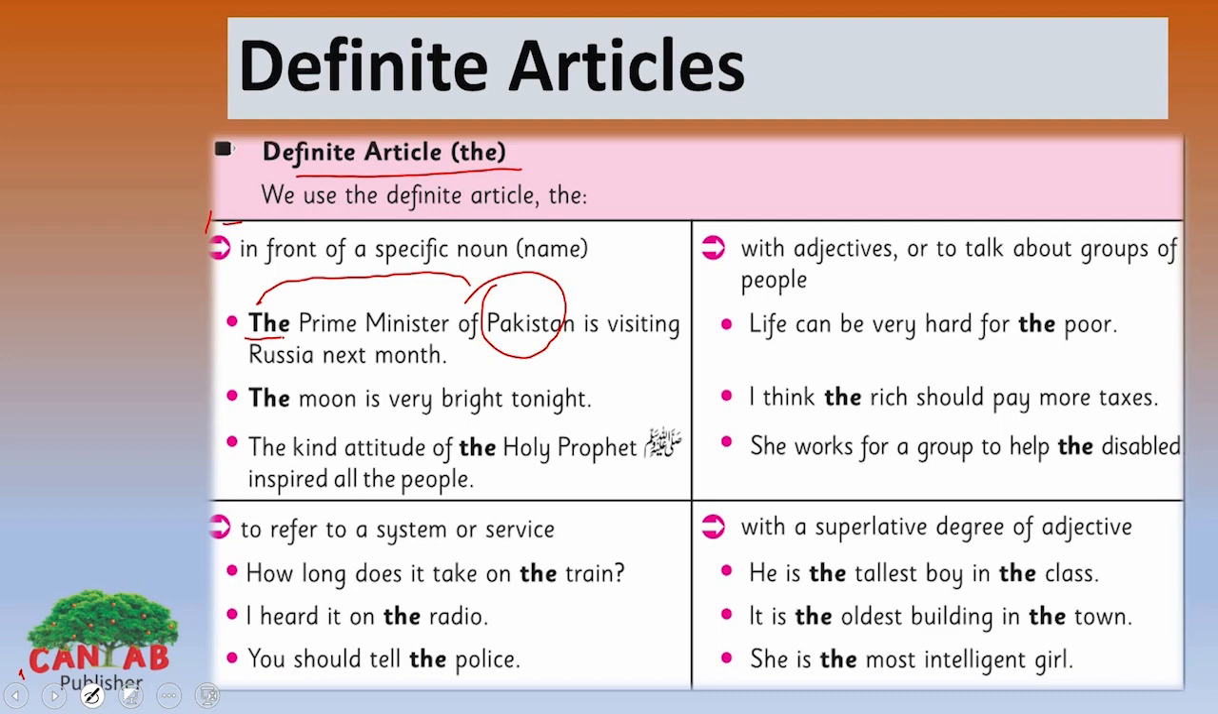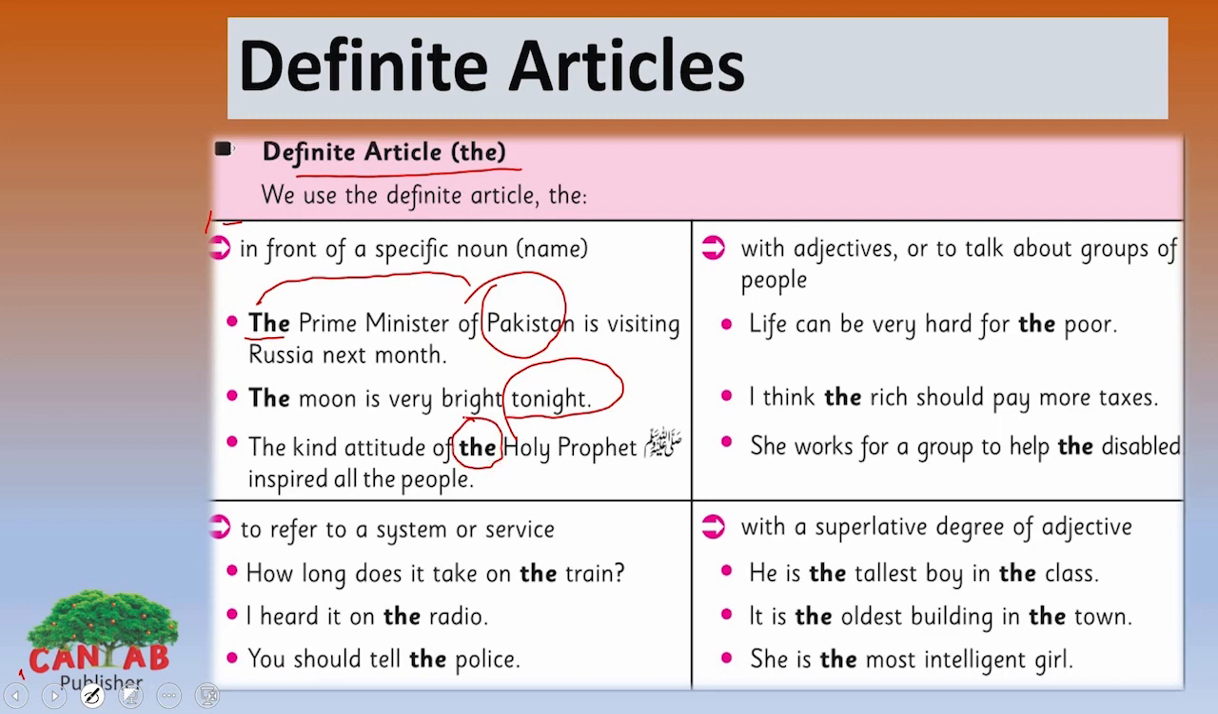Look at the second example. The moon is very bright tonight. We are specifically talking about tonight here, that it looks bright only tonight. Look at the third example. The kind attitude of the Holy Prophet inspired all the people. Here we are specifically talking about the attitude of the Prophet Hazrat Muhammad Sallallahu Alaihi Wasallam. That's why we have added the here.